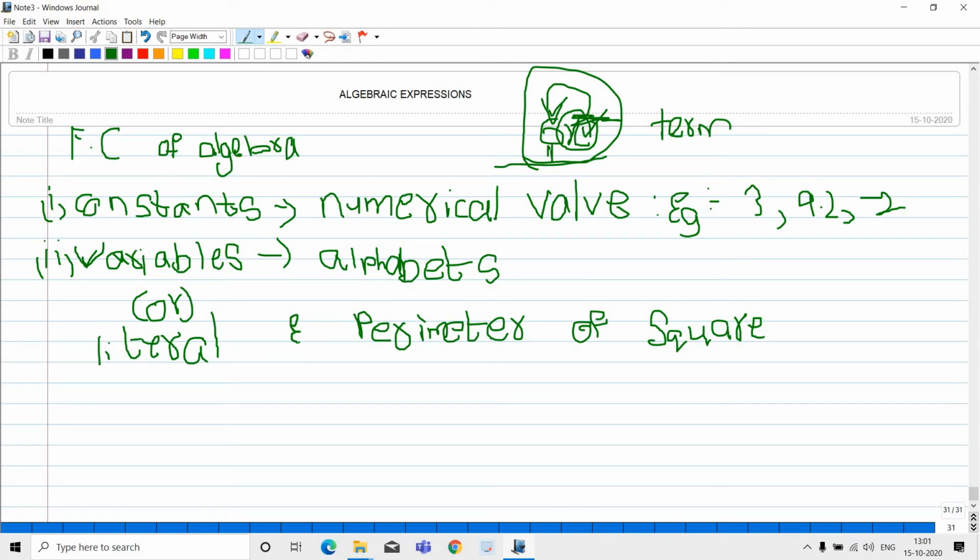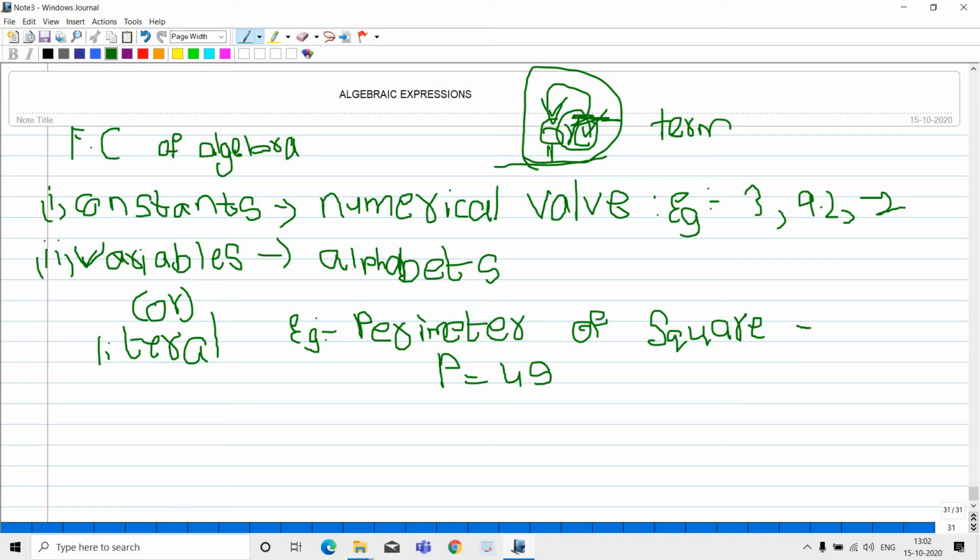Example: P equal to 4s. So here 4 is a constant number, because when a question is asked, they will ask P and s value.